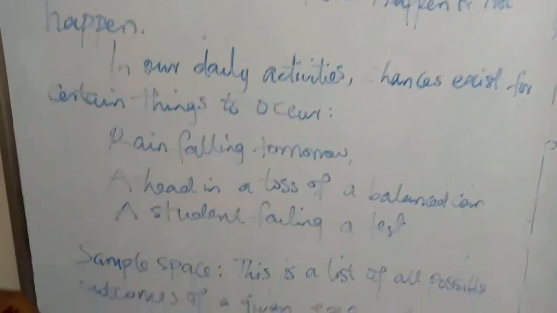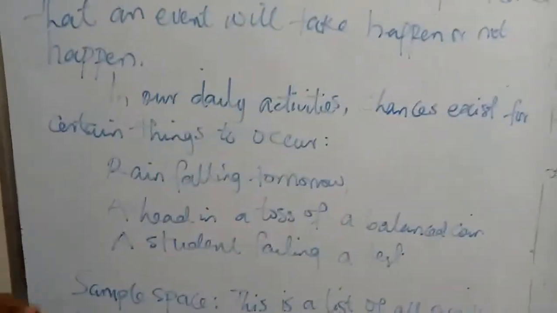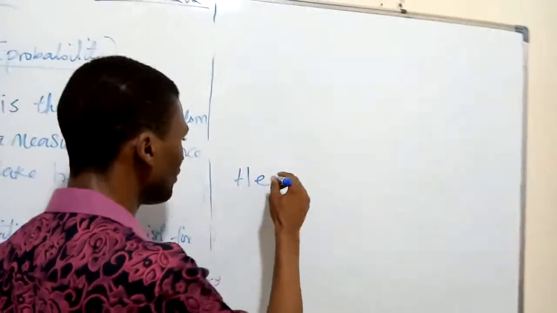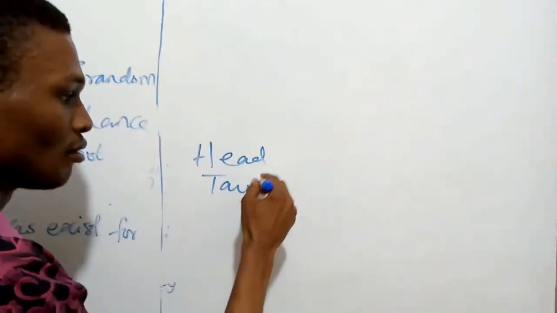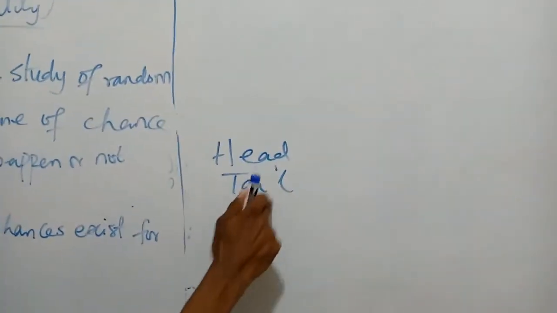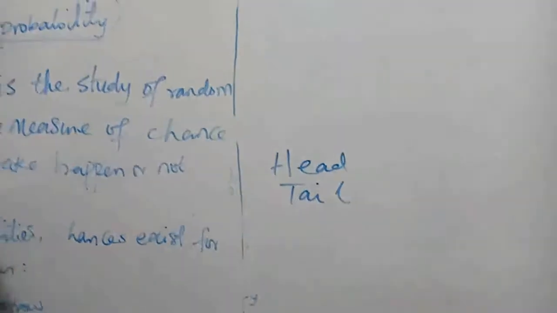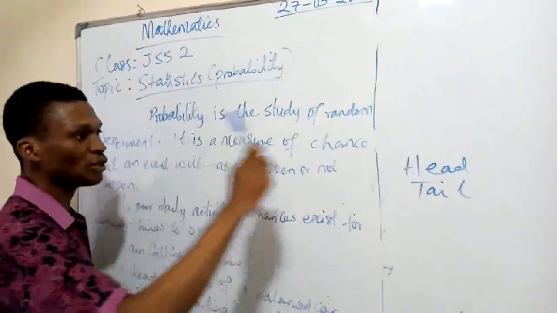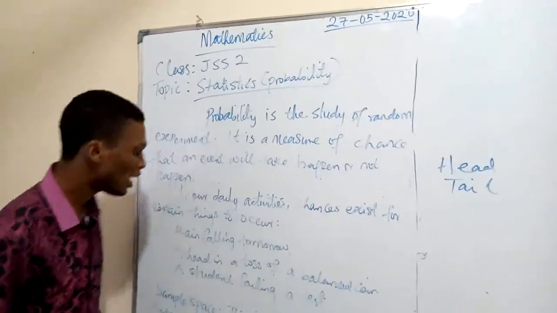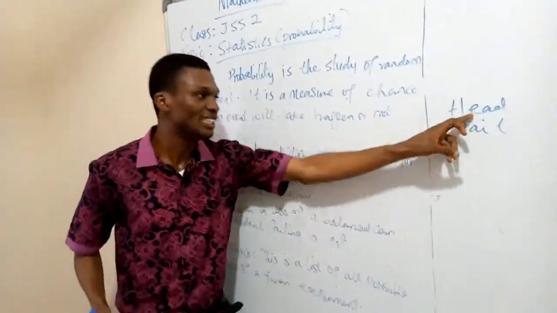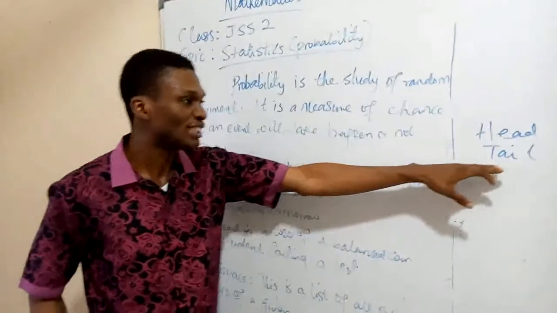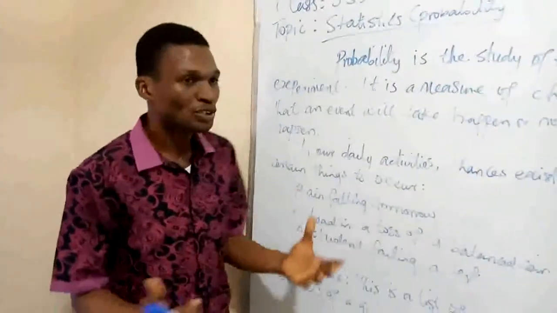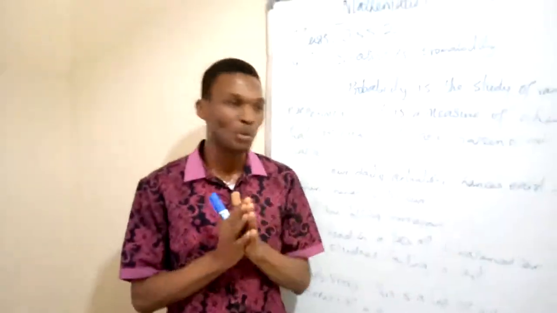Also, a head in a toss of a balanced coin. We know that a balanced coin is two-faced: we have the head and the tail. Before it is thrown once, there's a possibility that we get a head, and there's also a possibility that we get a tail. The measure of chance that we get a head is probability, and the measure of chance that we get a tail is also probability. Before throwing once, we cannot say for sure which one we will get.